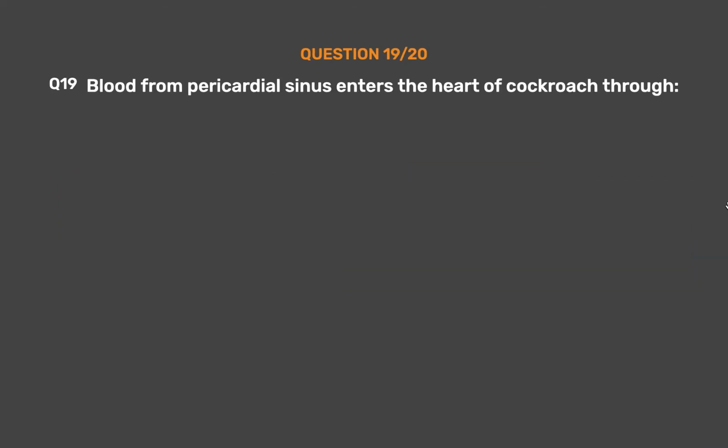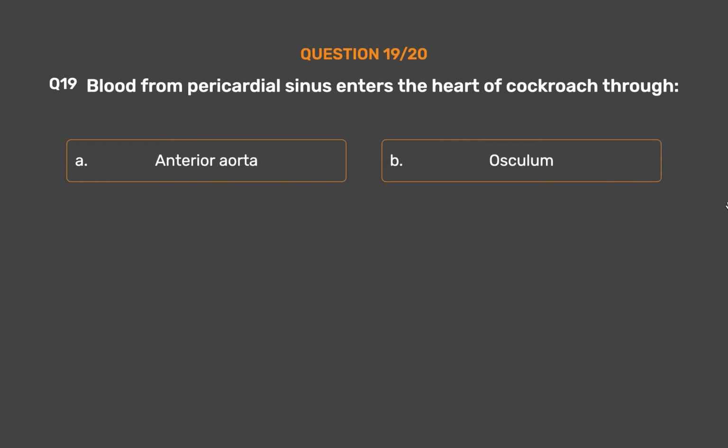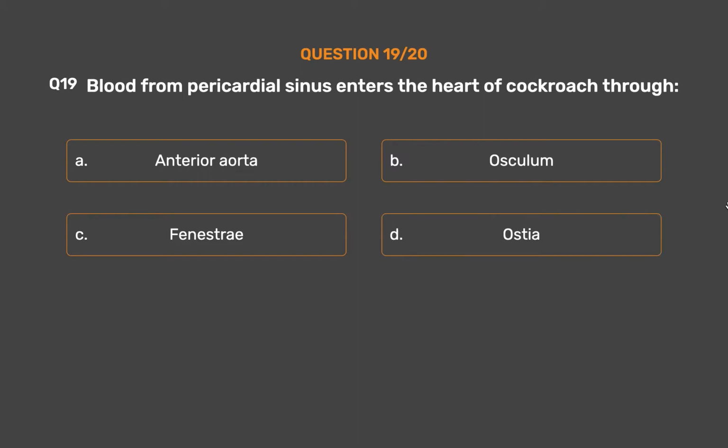Question number 19. Blood from pericardial sinus enters the heart of cockroach through: Option A, anterior aorta. Option B, osculum. Option C, fenestrae. Option D, ostia.